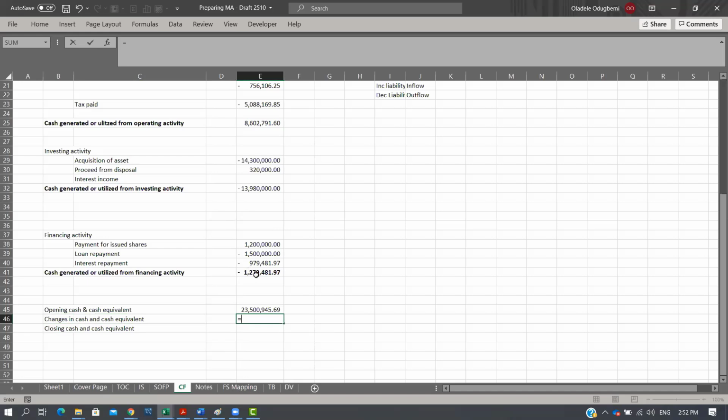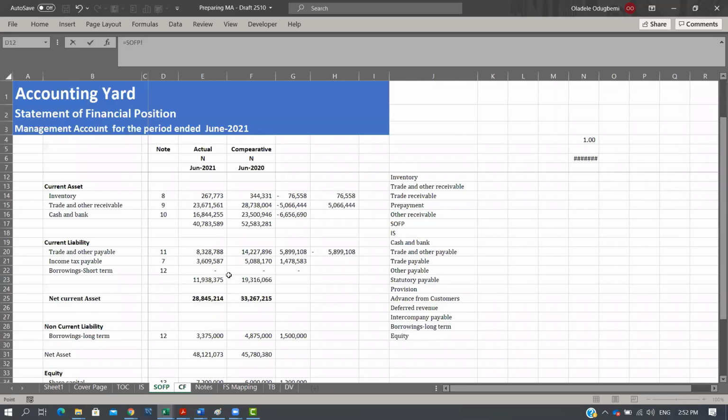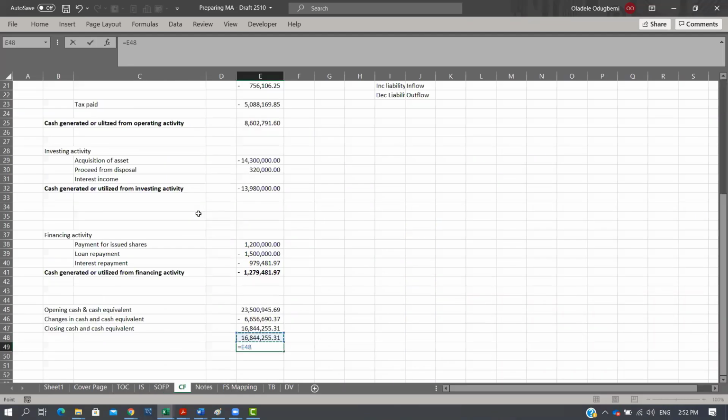Which will be the sum of all this, one plus this plus this, right? And I can now add this. I have 16.844. I go to my statement of financial position, choose my cash, and voila, put a check, and that shows me it's perfect.